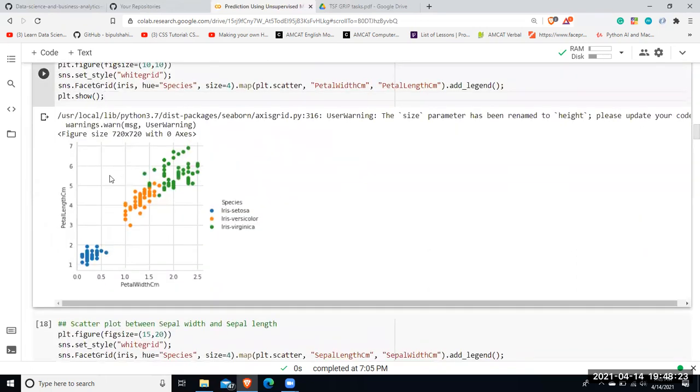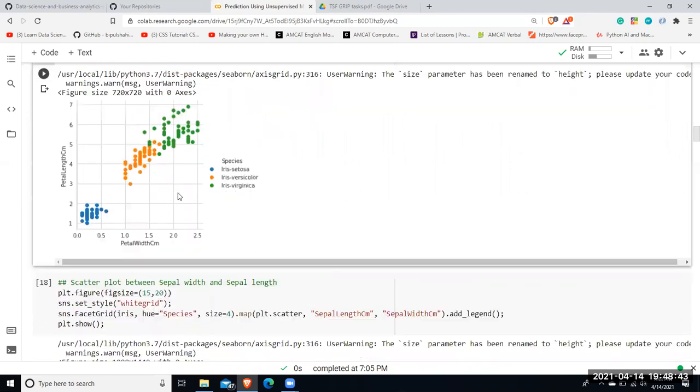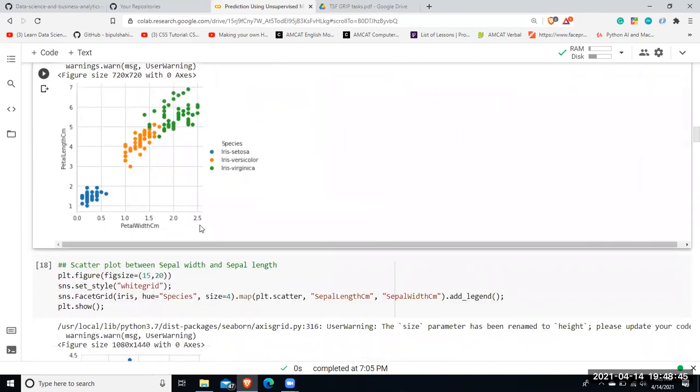So here the graph shows that it is quite easily separable, right? As you can see, the blue cluster represents iris setosa, the orange represents iris versicolor, and the green color represents iris virginica. All right, so it's quite easy to separate the clusters.